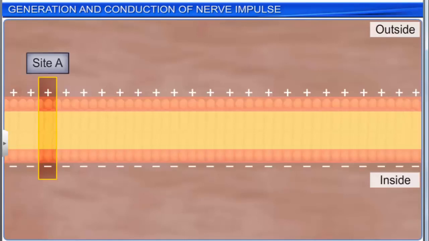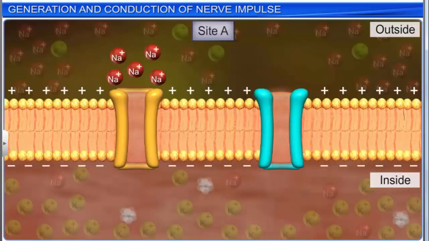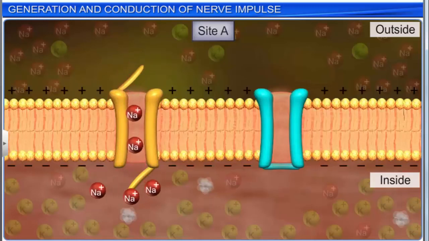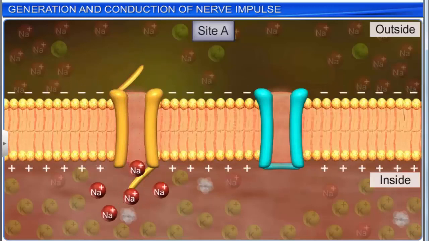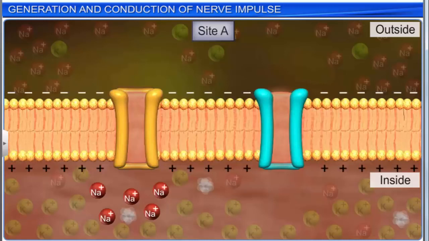When a stimulus is applied to a site, say A, on the polarized membrane, the sodium ion channels open and the membrane at the site becomes freely permeable to sodium ions. This leads to a rapid influx of sodium ions that reverses the polarity of the site. That is, the outer surface of the membrane becomes negatively charged and the inner surface becomes positively charged.